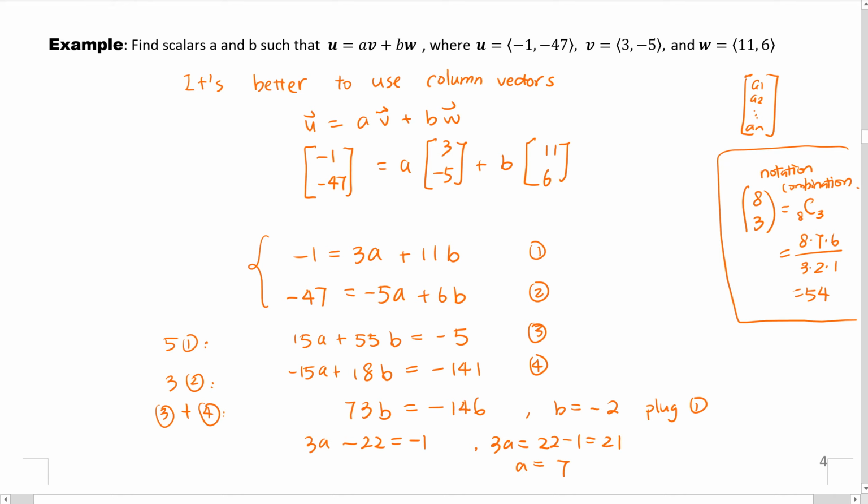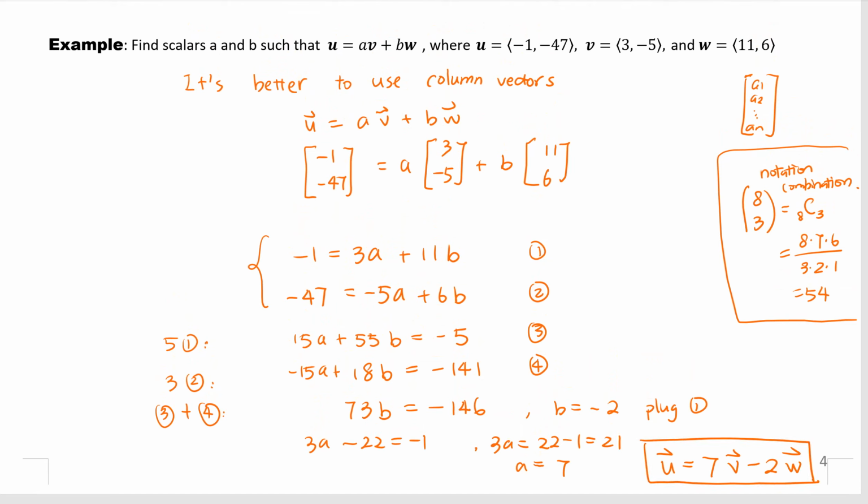Now we have figured out a and b. Then what is u? Well, finally, u is a, which is 7, v, plus b, which is -2, w. So this is our final answer. See, we have expressed u as a linear combination of v and w.